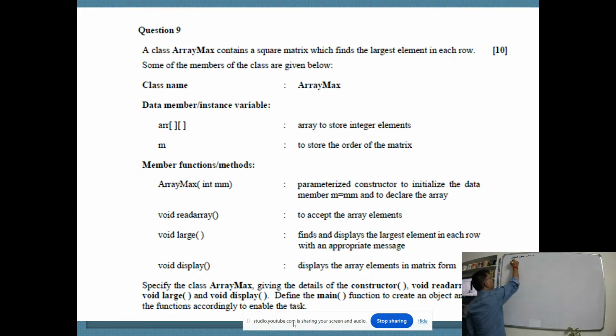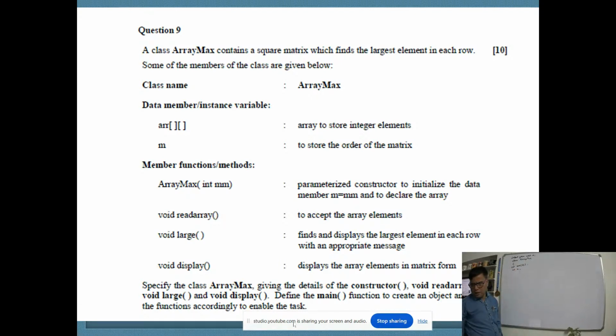Always remember the class name and function name, if they are given in the question, you have to use the same. So class array max. Then instance variables: int array, then int m.